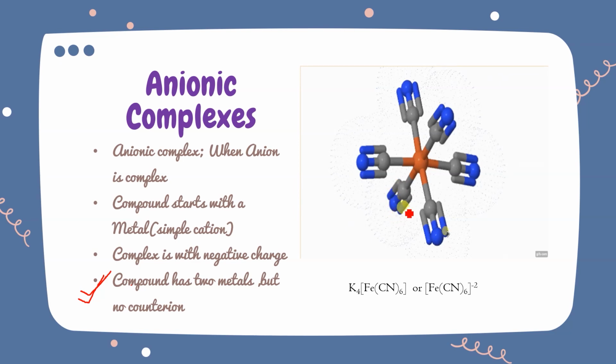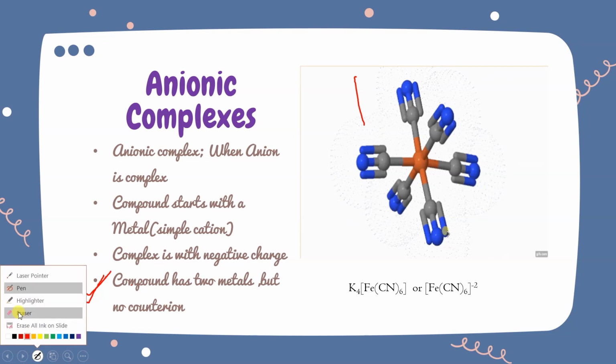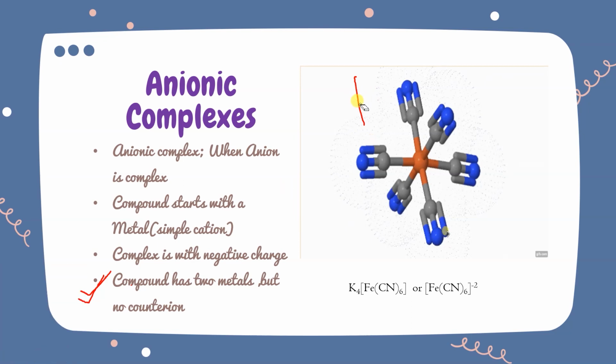Did you get that? And if we talk about this whole complex, it will have a -2 charge over here. We can write it.